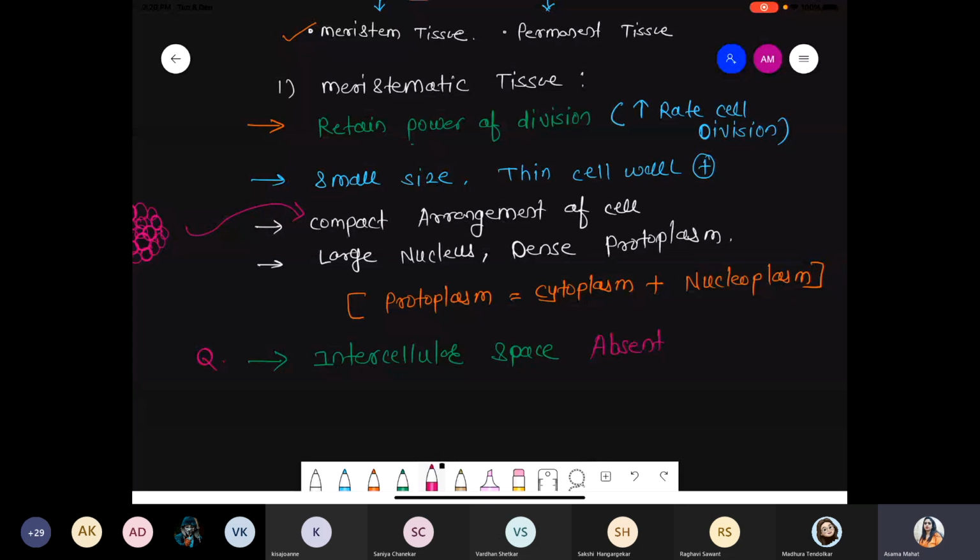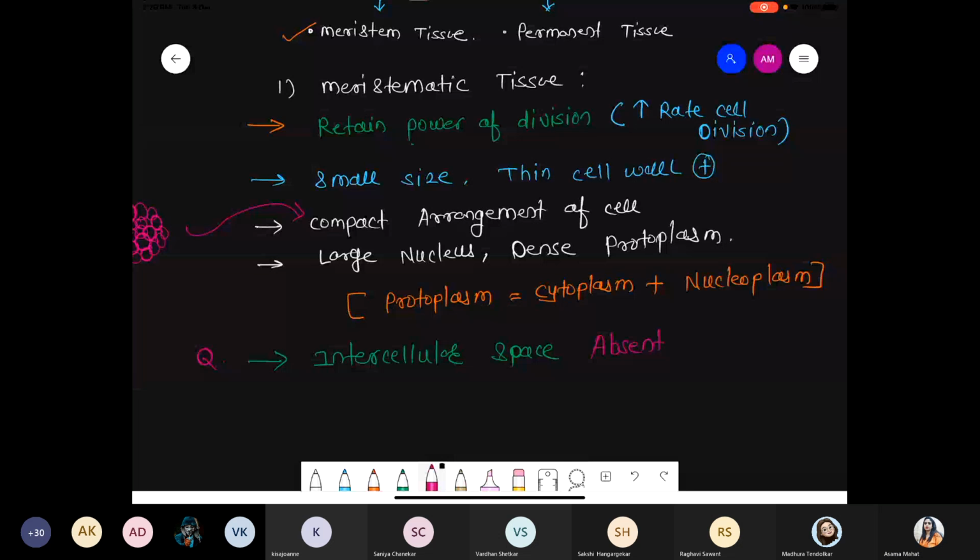That's why, what is the meaning of intercellular space? Space between two cells. Inter means between, and cellular means cells. So the word intercellular represents space between two cells. Okay, space between two cells. Such intercellular space is absent.